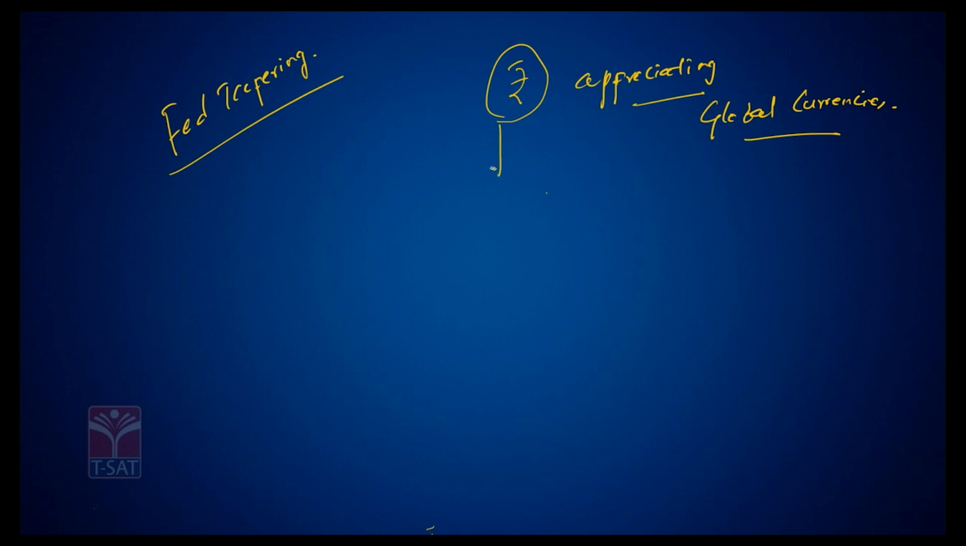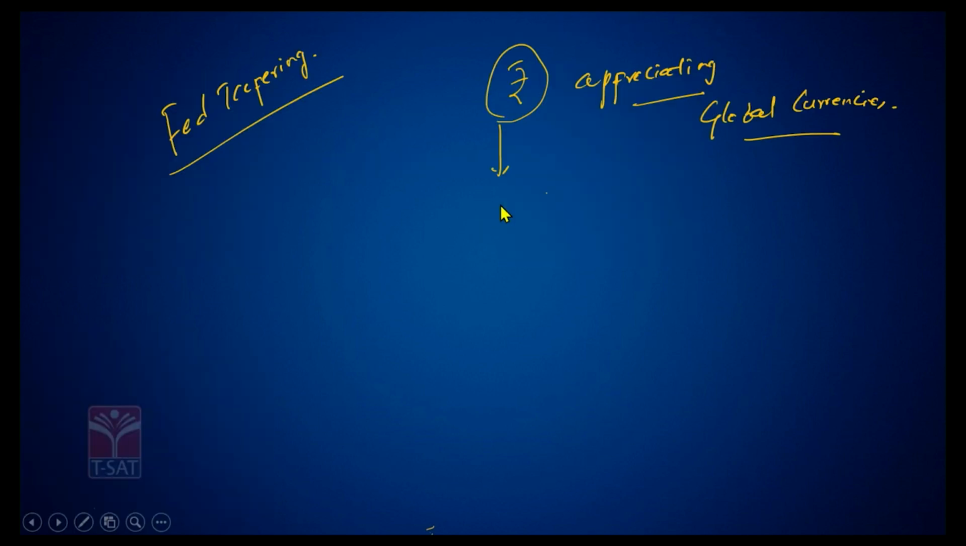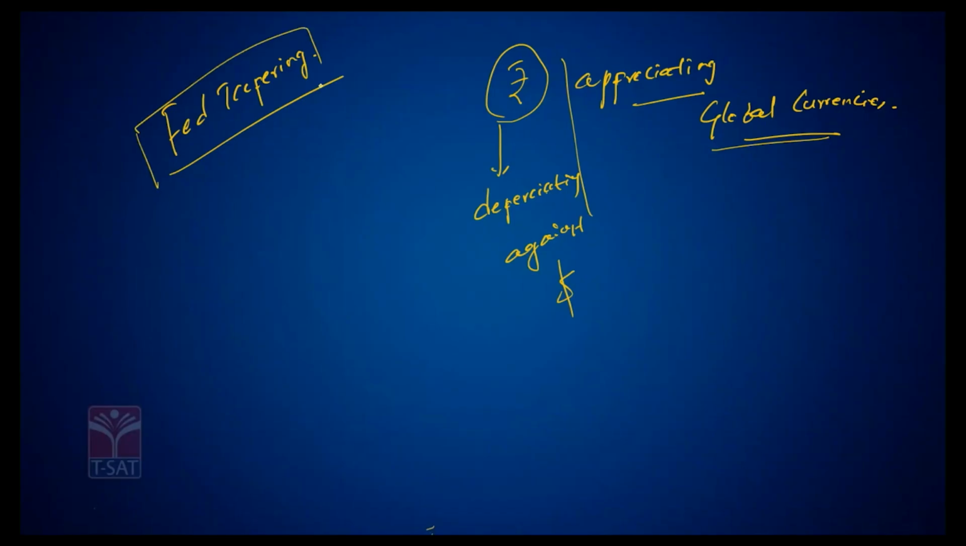And at the same time, the rupee is depreciating. You might have noticed that the rupee is depreciating against the dollar. Against the dollar, the rupee is becoming weak. But when it comes to other currencies, the rupee is appreciating. Many times you might have traced the reason behind it to Fed tapering. So what's the reason behind this?